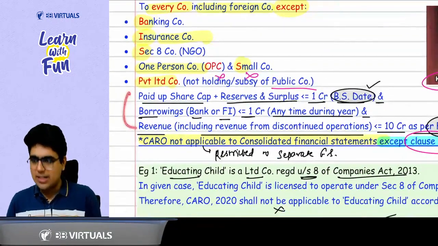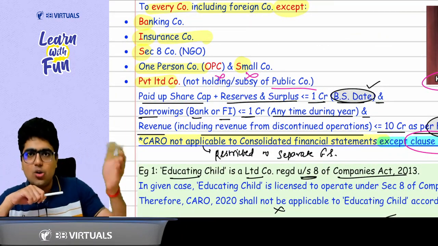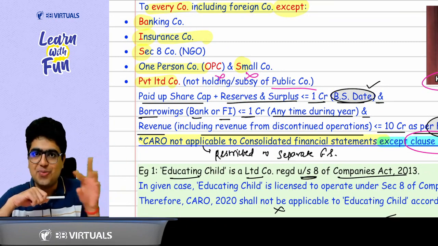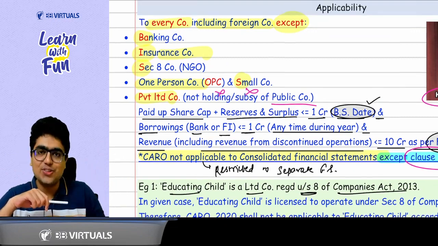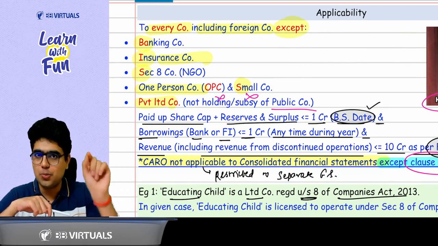Now that private limited company needs to satisfy three conditions. What? Up to 1 crore, up to 1 crore, up to 10 crore. What is up to 1 crore? What is up to 10 crore? So first of all, its equity, that is the paid up capital and reserves, should be up to 1 crore.